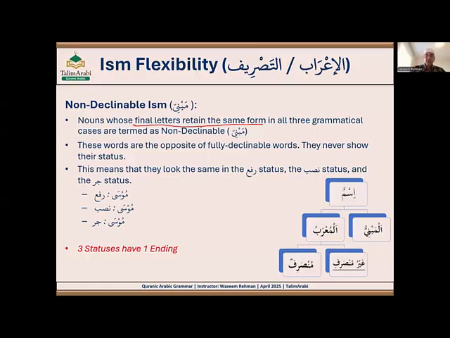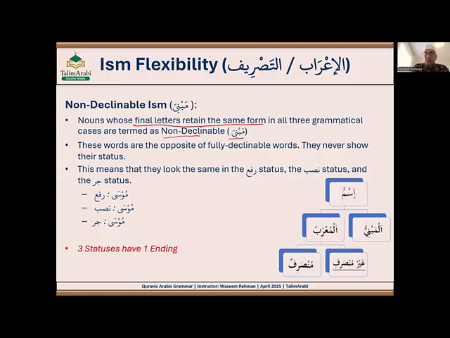But now we are moving forward, going a little bit deeper. So this definition that we learned in the past is not correct for all types of isms. There are some isms, a handful of isms, that never decline. They always stay the same, whether they are in rafa status, nasab status, or jar status. Their final letter retains the same form. It doesn't change its haraka, always the same. That's why we call them non-declinable or mabni.